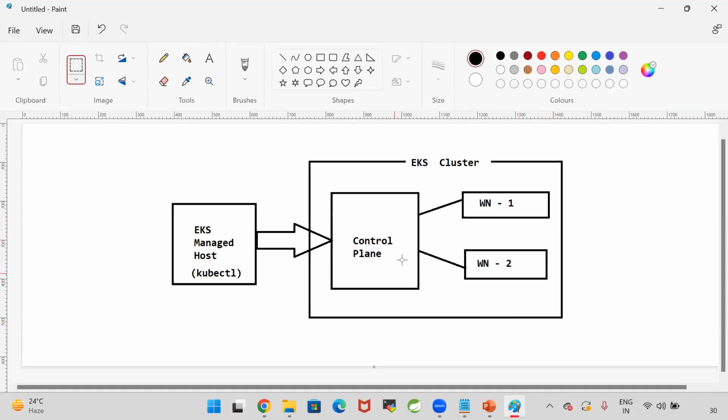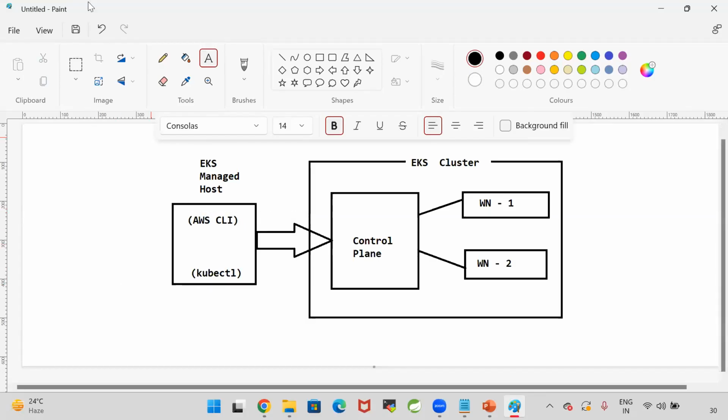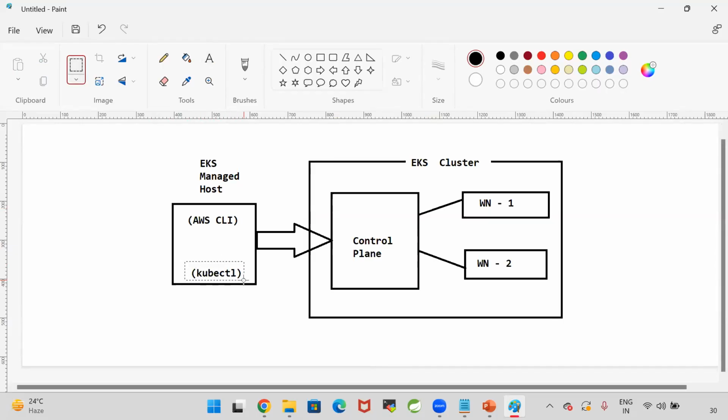How to create this control plane and worker nodes? For that, I'm going to take one more machine called EKS managed host. One Linux machine I'm going to take. In this Linux machine, I will install one software called AWS CLI, and by using that AWS CLI, I will create the cluster. Once the cluster is created, to deploy my applications, I need to connect with the cluster. To connect with the cluster, I will install kubectl in this machine.